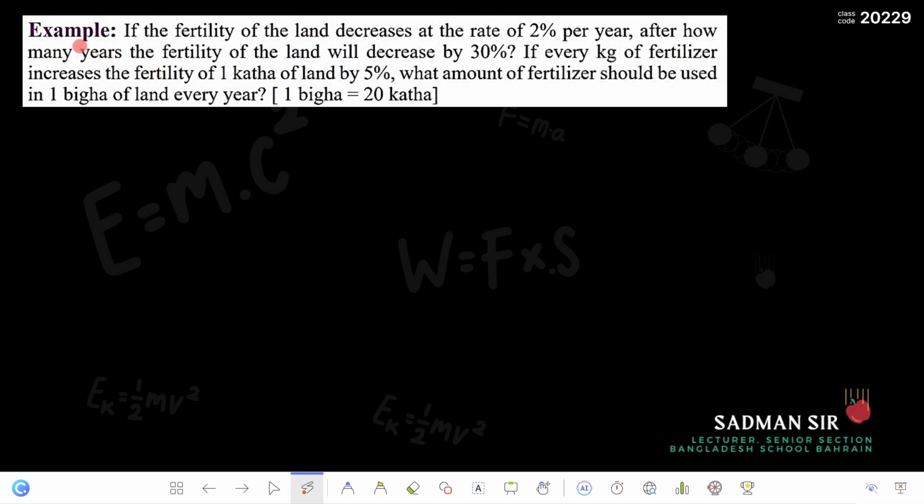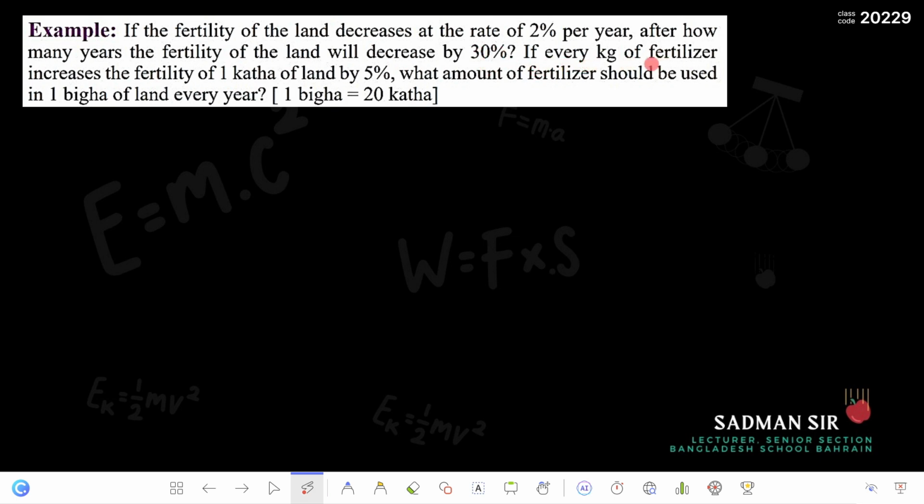This is an example that is in your textbook, so the solution is already there. I will just be explaining it. Okay, if the fertility of the land decreases at the rate of 2% per year, so after 1 year it goes down by 2%, after how many years will the fertility of the land decrease by 30%? Okay, so that is one part of the problem.